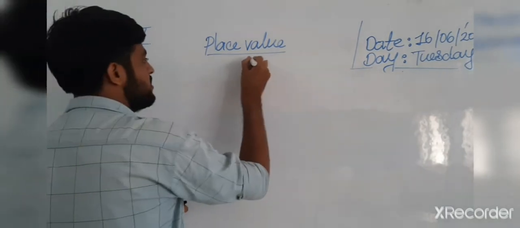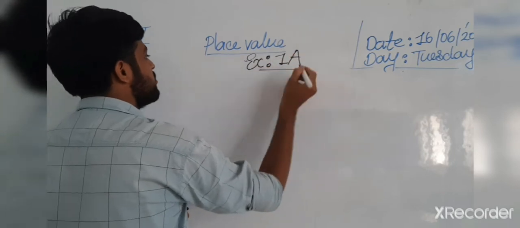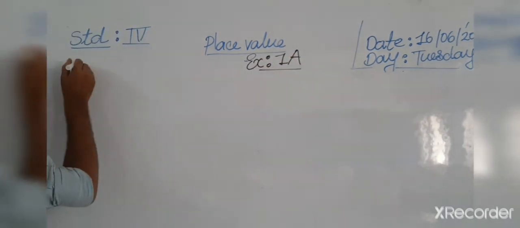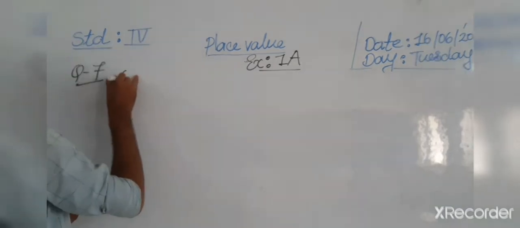First of all, which exercise is this? Exercise number 1 A, which is incomplete. So the question is number 7.